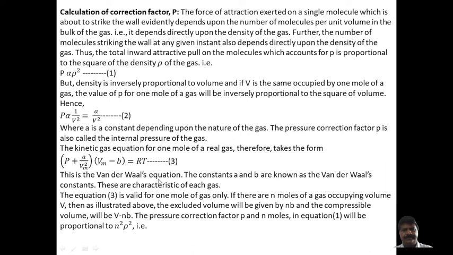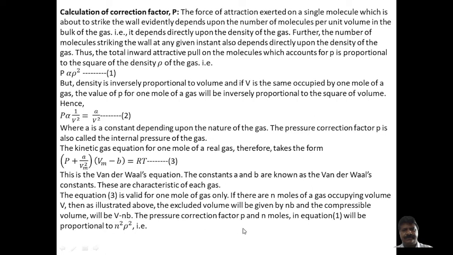This is the van der Waals equation. The constants A and B are known as van der Waals constants. These are the characteristics of the gas. Equation 3 is valid for 1 mole of the gas only. If there are n moles occupying the volume V, then as illustrated above, the excluded volume will be given by nb, and the compressible volume will be V minus nb.